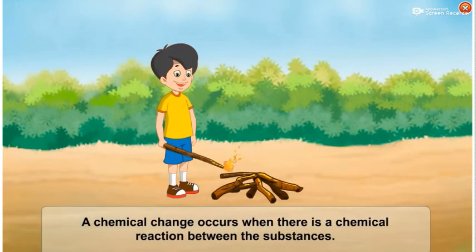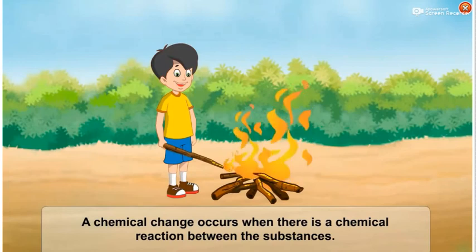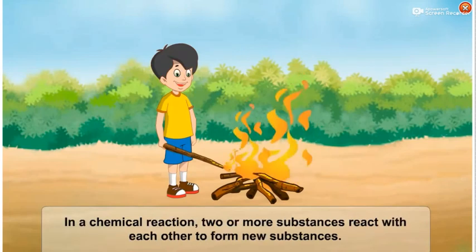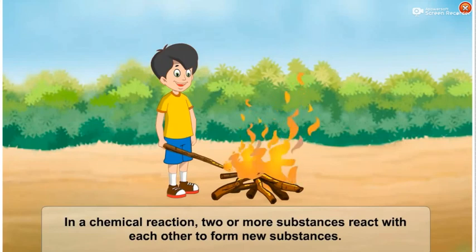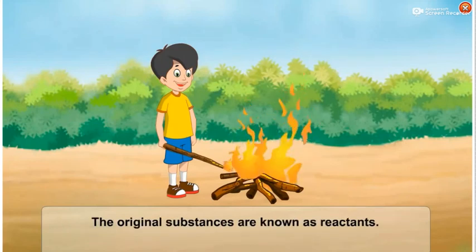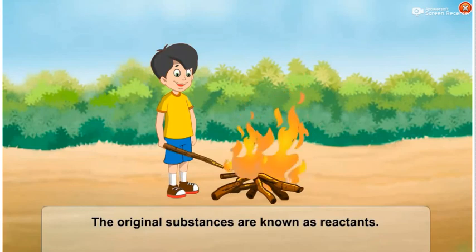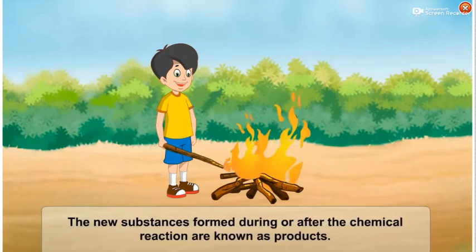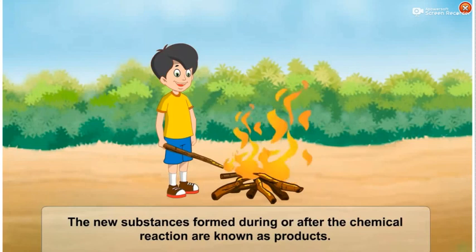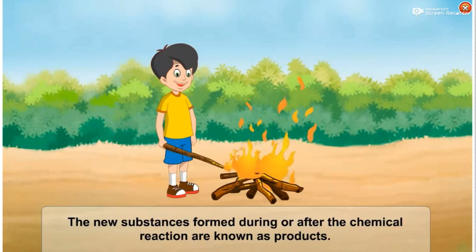A chemical change occurs when there is a chemical reaction between the substances. In a chemical reaction, two or more substances react with each other to form new substances. The original substances are known as reactants. The new substances formed during or after the chemical reaction are known as products.